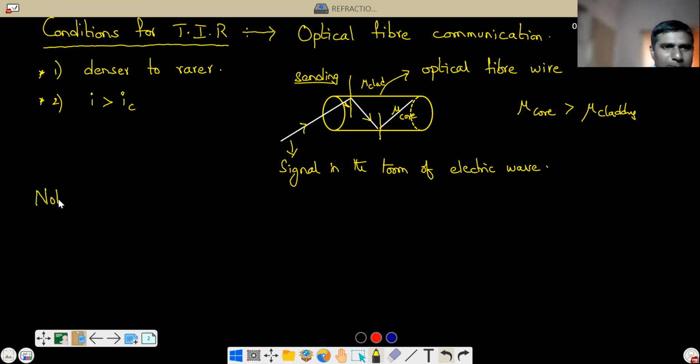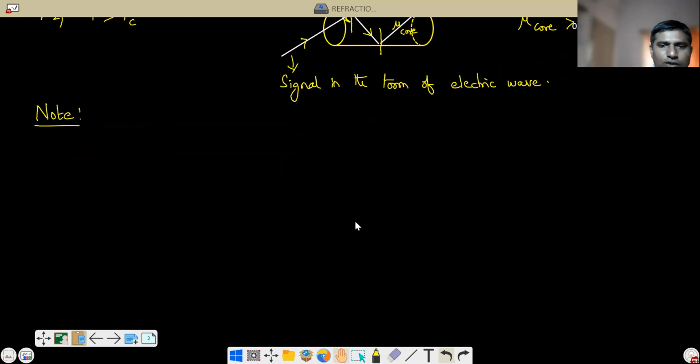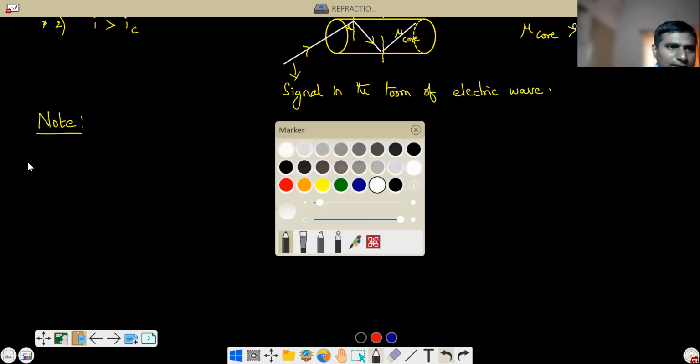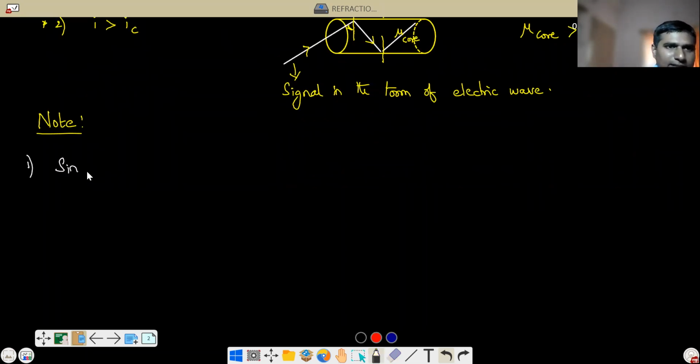Now let's see some important points regarding total internal reflection. We have just seen that the formula for the critical angle is sin ic equal to 1 by mu, where mu is the refractive index of the denser medium and 1 is the refractive index of air. If you observe carefully, these two are inversely proportional, correct or not? Of course, with the sine relation.